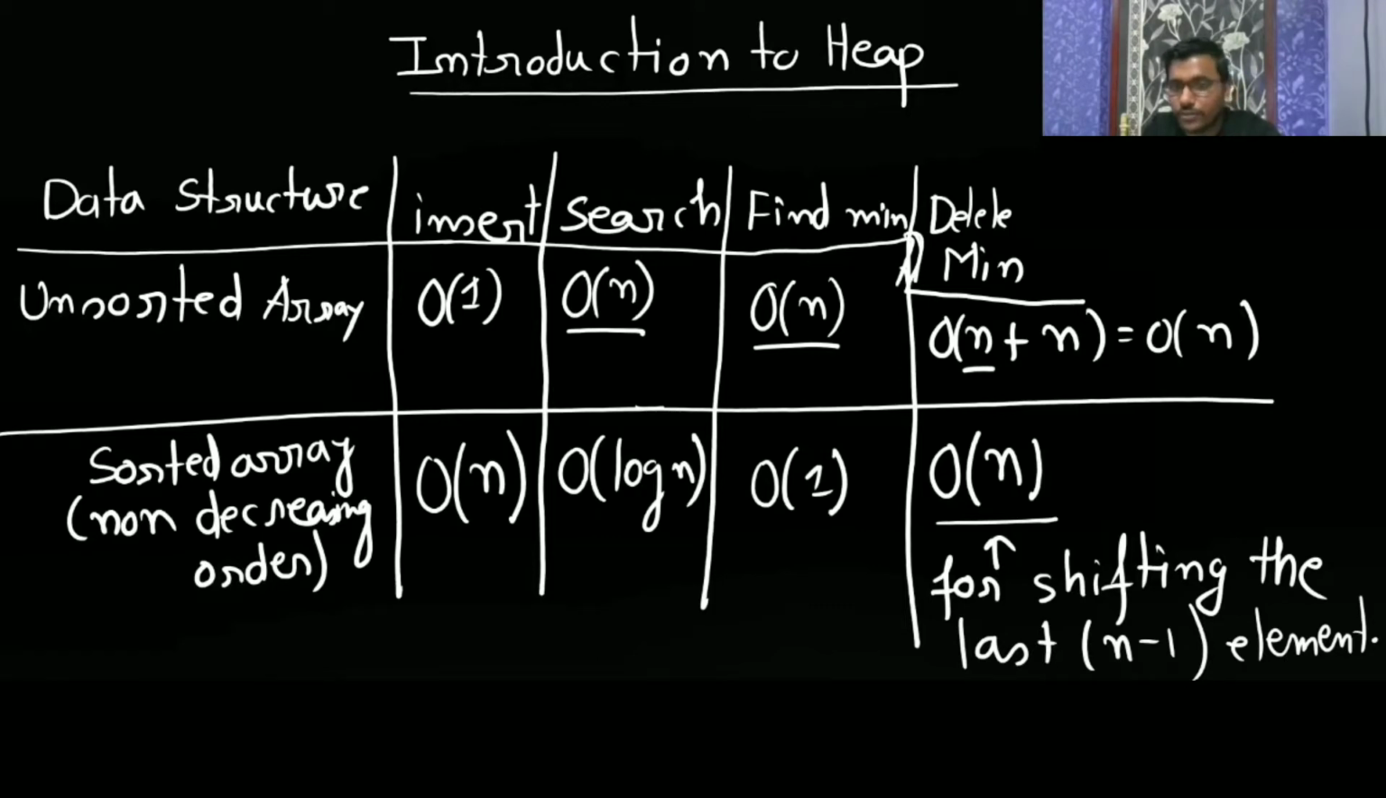For movement also, after deleting you will get one space vacant, so you need to move the remaining elements. In the worst case you have to move n minus 1 elements, so it is going to take big O of n.